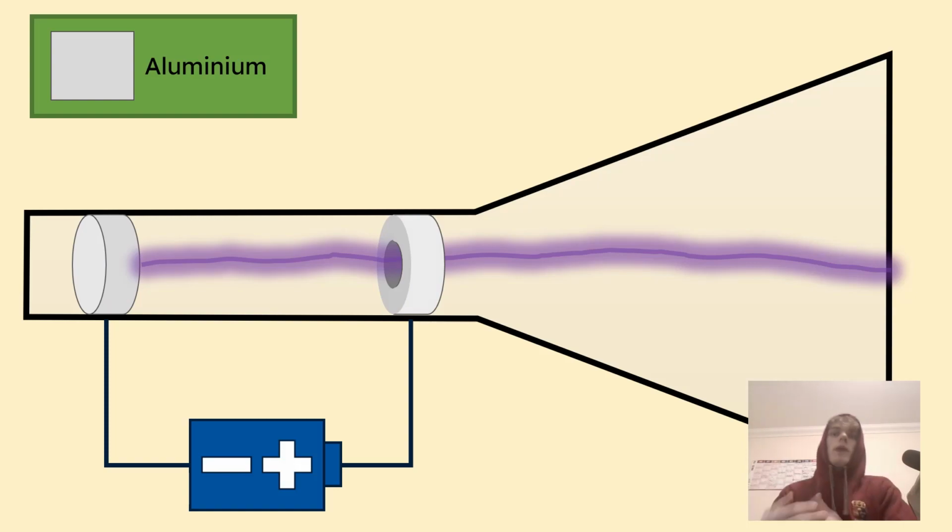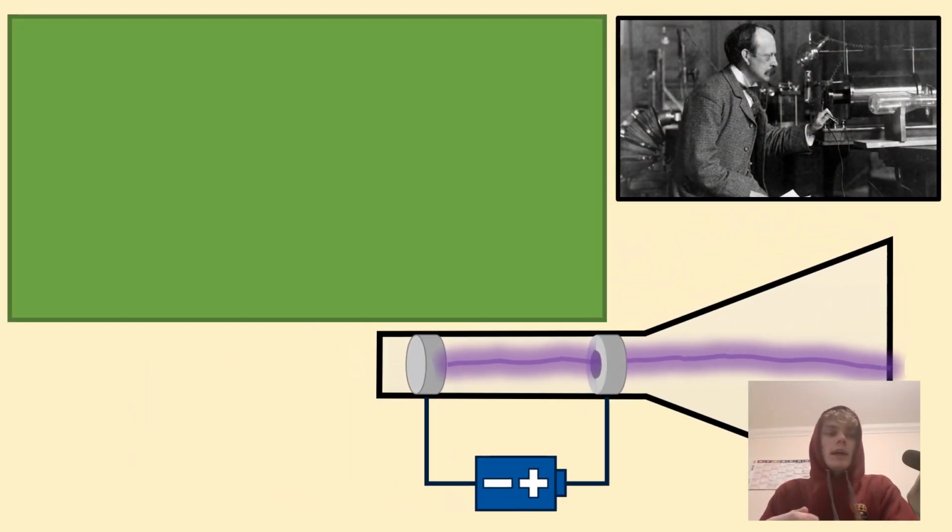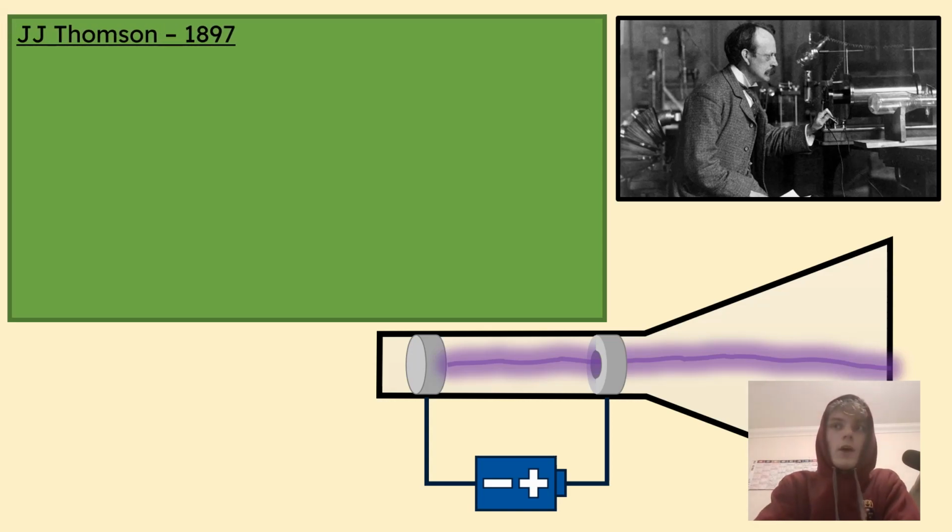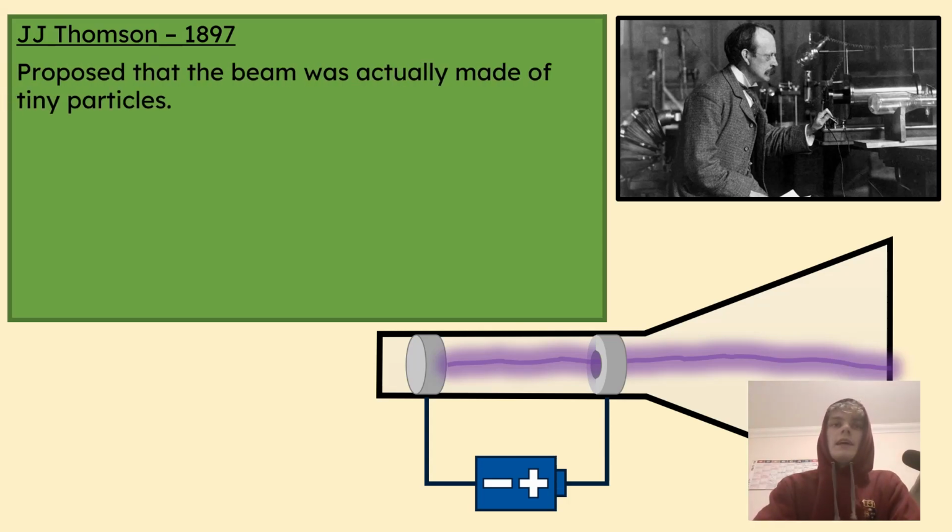One of the most prominent physicists at the time, J.J. Thomson, laid out a theory that the beam of light, the cathode ray, wasn't actually a beam of light at all, but was actually made of particles. His work showed that these particles would have to have a negative charge.